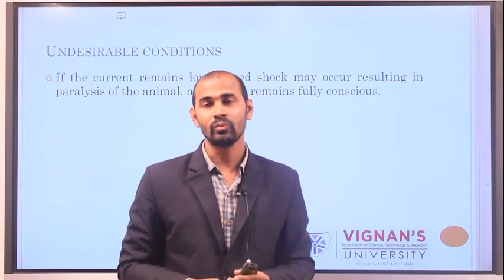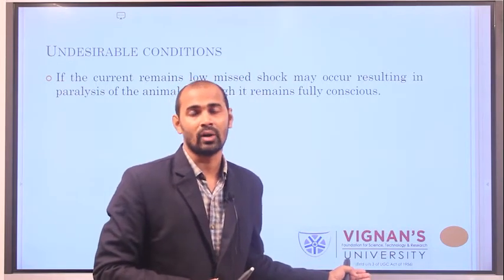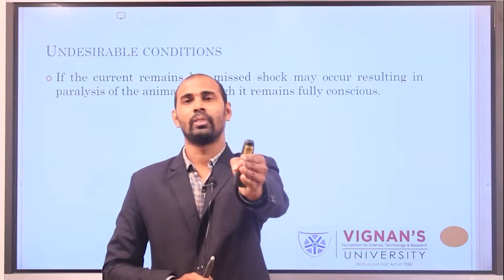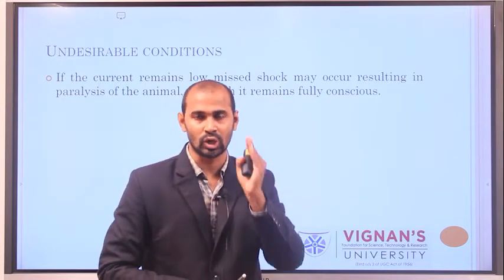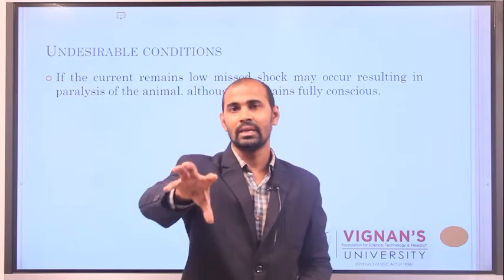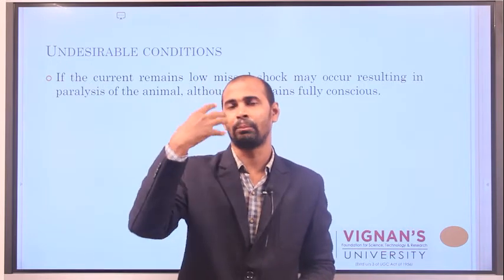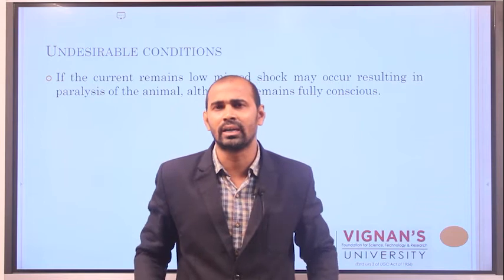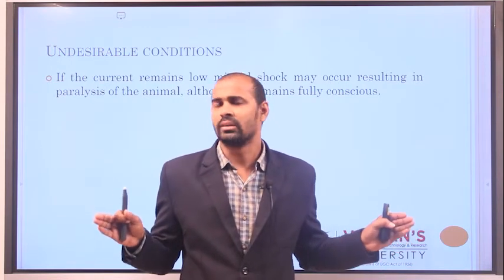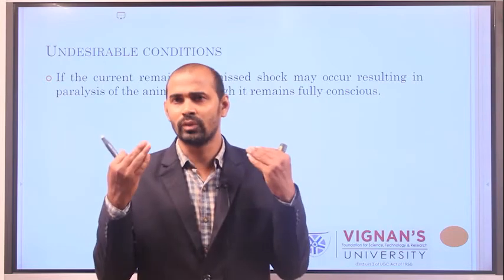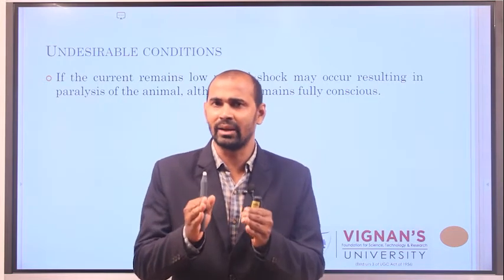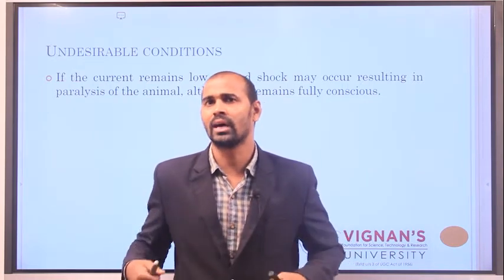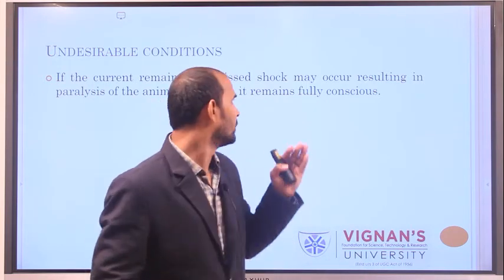When you use low current of less than 75 volts, it causes a missed shock to the animal. Because of this missed shock, the animal is in a paralyzed stage. Paralyzed stage means the brain, liver, heart and kidney are all in functional stage, but the animal is unable to do work. That means the animal is in a conscious stage only, but the organs are not supporting work. That is a missed shock.